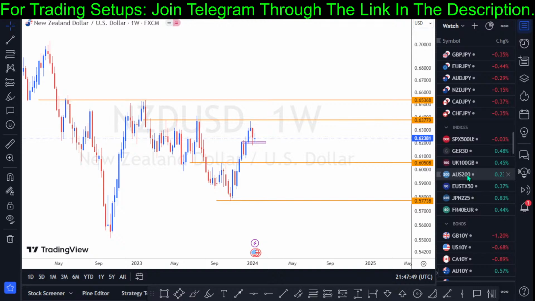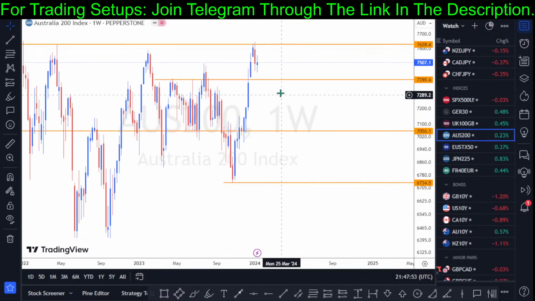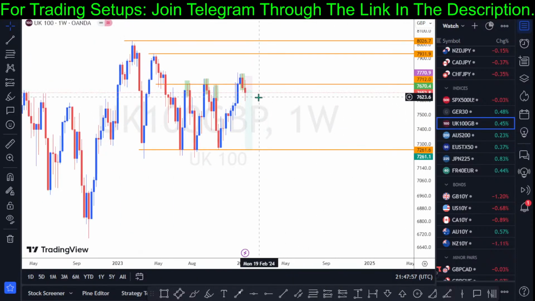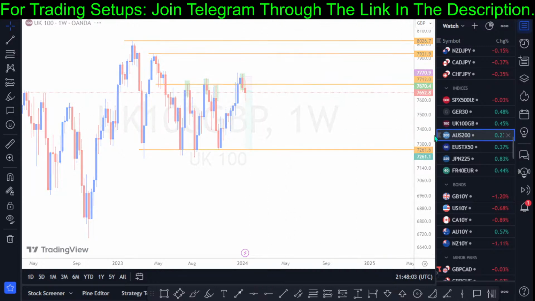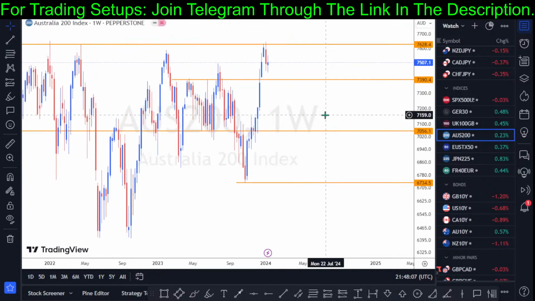Currently I have a position on the Aussie 200. I have a short entry, I mean the UK 100, sorry. I have a short entry, so I'm still expecting more downtrend next week. And on the Australia 200, I'm still expecting more bearish interest next week.